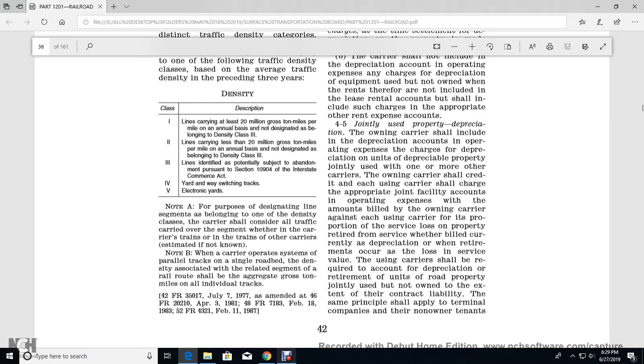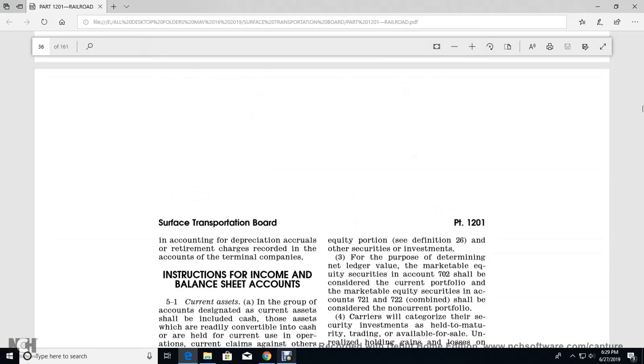When the retirement occurred with a loss of service value, the use of the carrier shall be required to account for the depreciation of the retired units of road property jointly used but not owned, to the extent of the contract liability. The same principle shall apply to terminal companies with non-owner tenants. An account of the depreciation accrued with the retirement charges shall be recorded in an account for the terminal companies. 5. Service instruction for the income and balance sheet accounts.